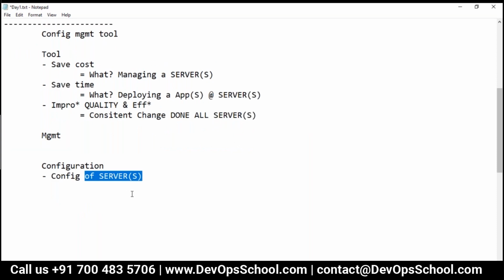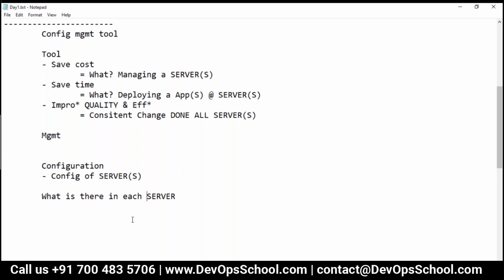So far so good, but one thing I'm not able to understand. Here I am saying you're managing the configuration for servers, meaning multiple servers. Whenever I add S, please note it down. Next question in my mind: what is there in each server?